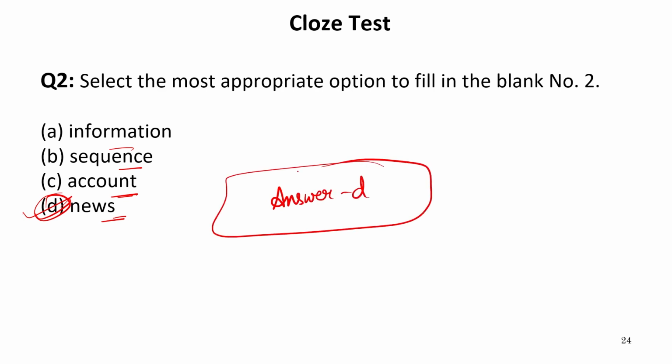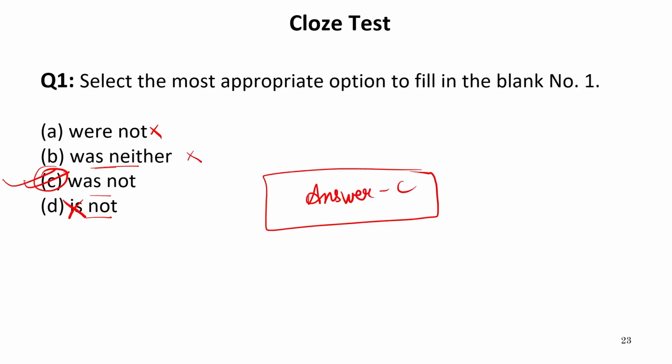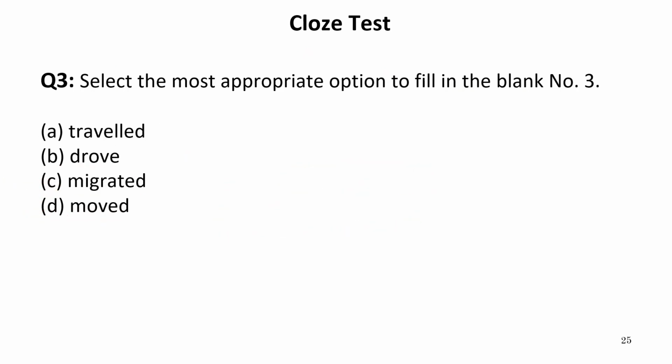Now let us see this word with the passage. So the news about his shouting match with Umbridge had dash exceptionally fast even. Because this is sound or noise, let us see which word can be there in the blank. For the third blank, we have been given the options traveled, drove, migrated, moved.